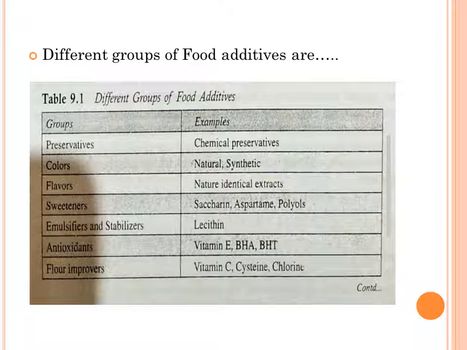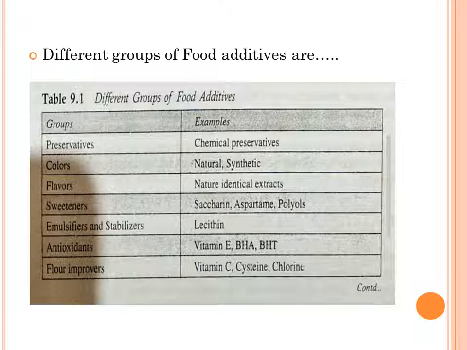There are different groups of food additives such as preservatives, colors, flavors, sweeteners, emulsifiers and stabilizers, antioxidants, and flavor improvers.